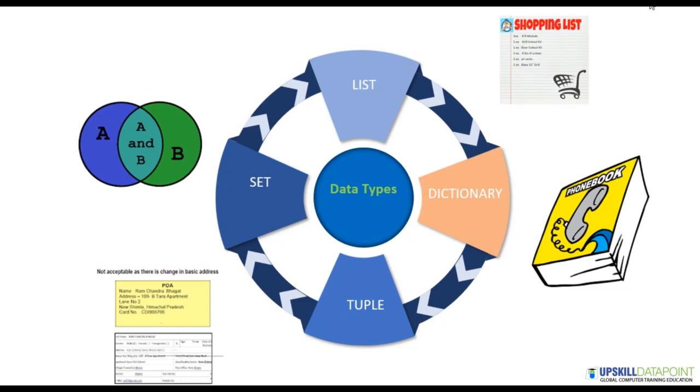To compare, a list is like a shopping list where all the ingredients are listed in a sequential way. A dictionary can be compared with a telephone directory where the key pair has the name of the person and the telephone number. A tuple can be compared to an address, which consists of different fields. When I say address, it will have name, street, and so on, kinds of information but stored under a common name. And for sets, say we have sets A and B, whatever is common to both is displayed in a set.